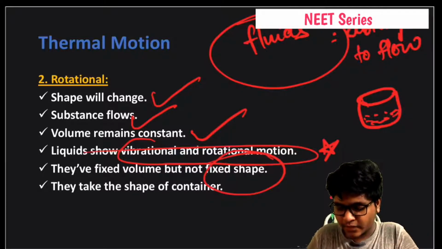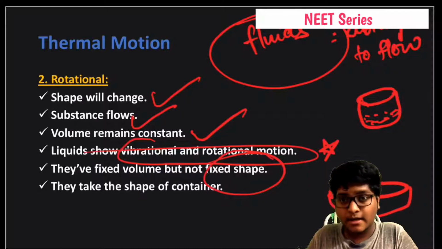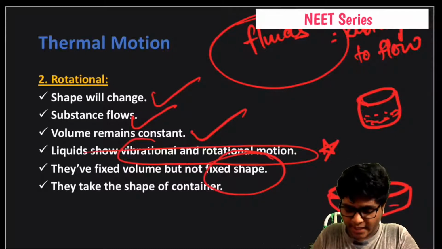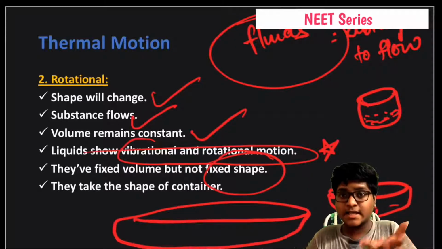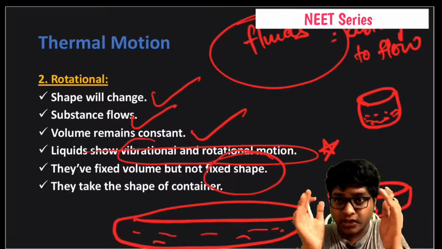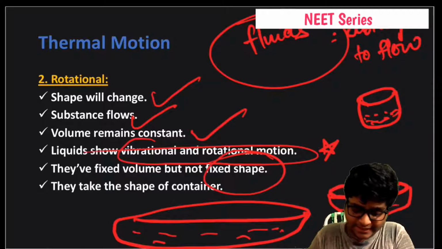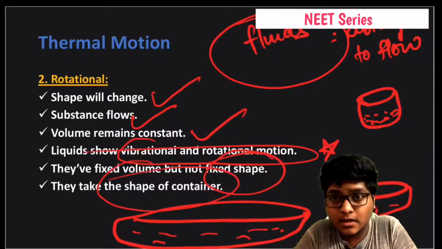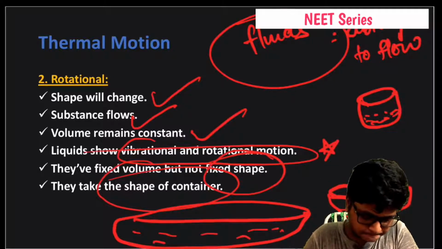For example, if you take a cup like this, it gets like this. If you take a very vast surface area kind of vessel, it gets adjusted. Okay, it gets adjusted to the shape of the container. They take the shape of the container. This is what you have to remember.